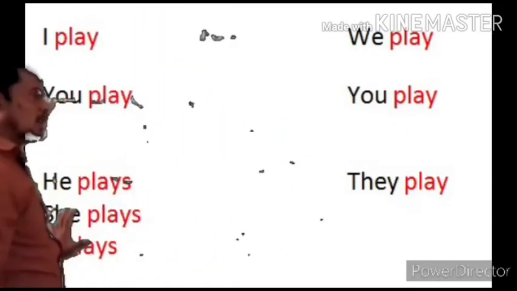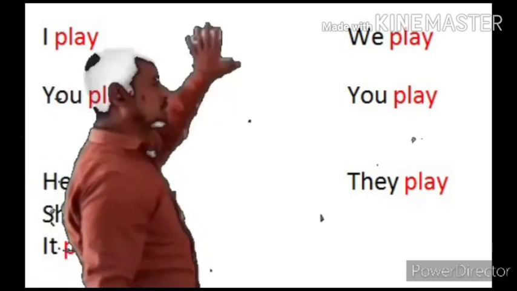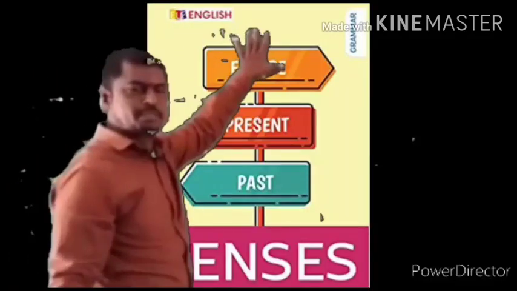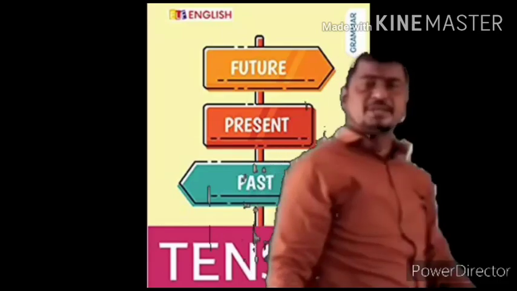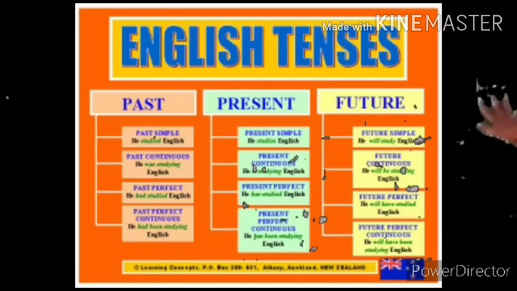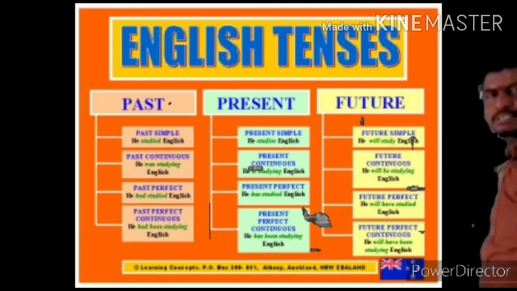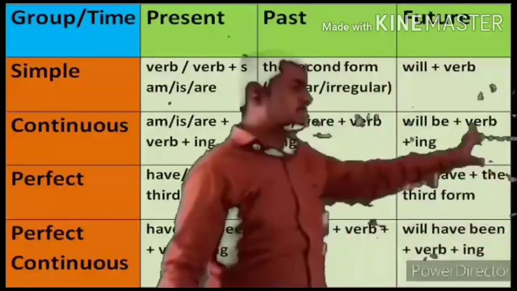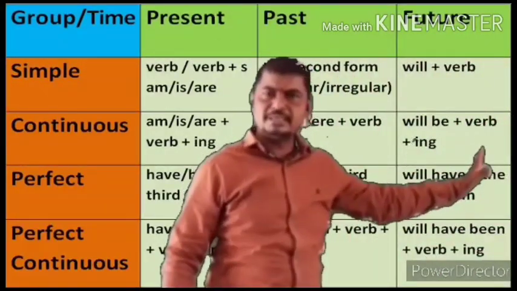Let us go ahead. Afterwards, we are going to the main topic, that is the types of the tense. My dear friends, you know better there are three main types of the tense: present tense, past tense and future tense.